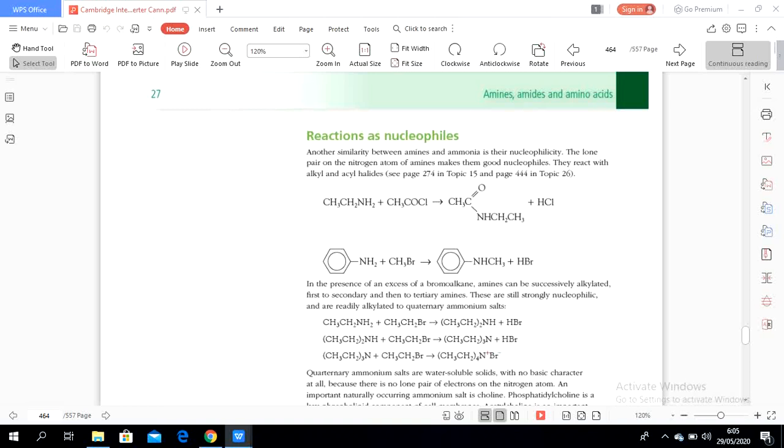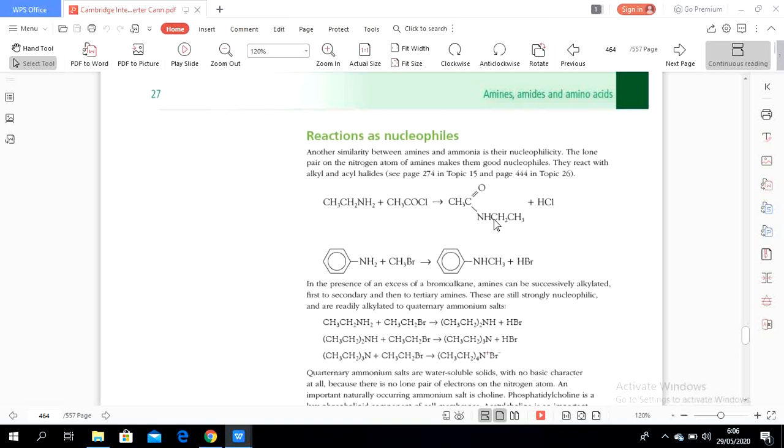We are going to see that in the next part of this textbook, but right now we are going to see the reactions as nucleophiles.